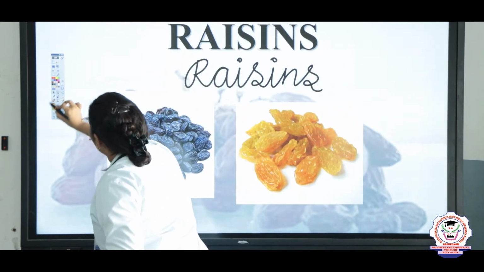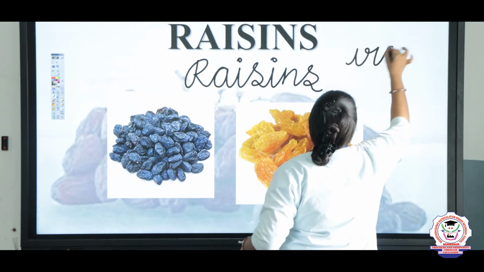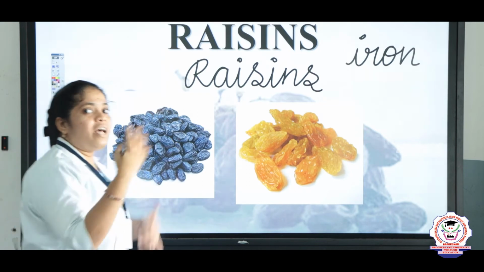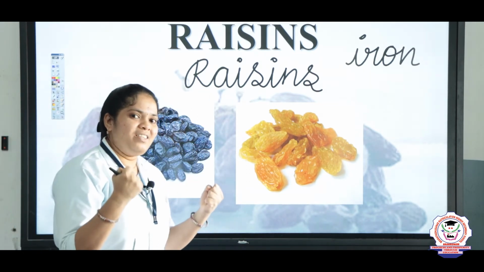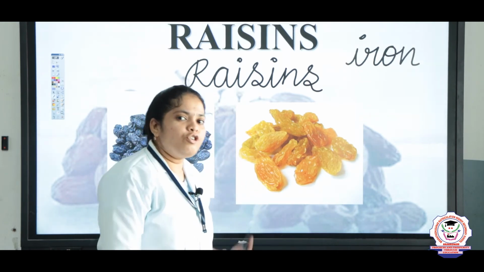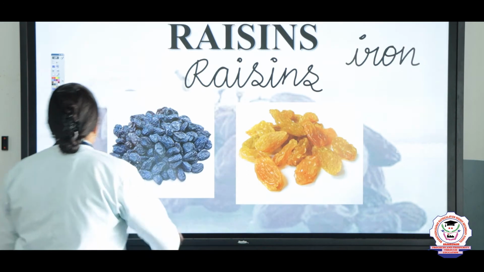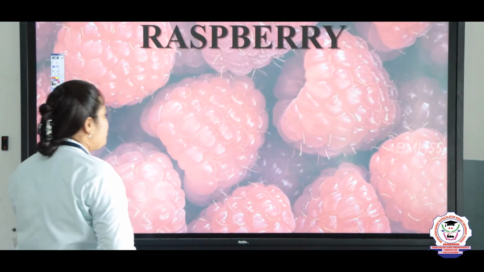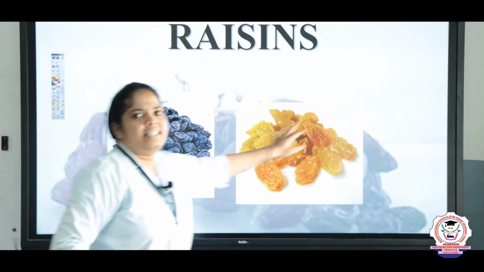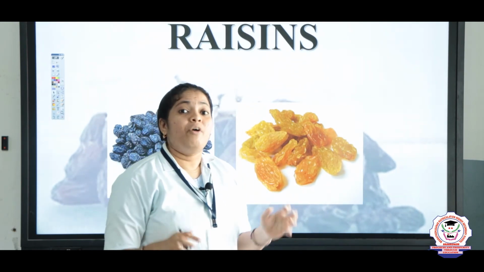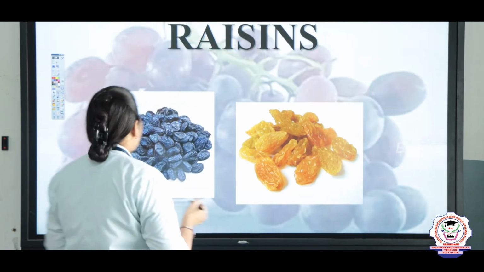What is the spelling of iron? I-R-O-N. Iron. And not only that, it will increase our immunity power. It will be very useful to keep us active and not restless. So the next is, my dear children, till these raisins, it's all under the single fruit type. Next we are going to see about the aggregate type. What is the spelling of aggregate?